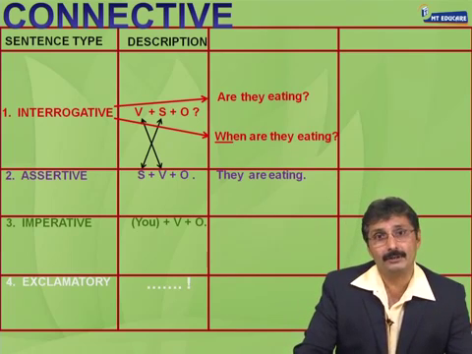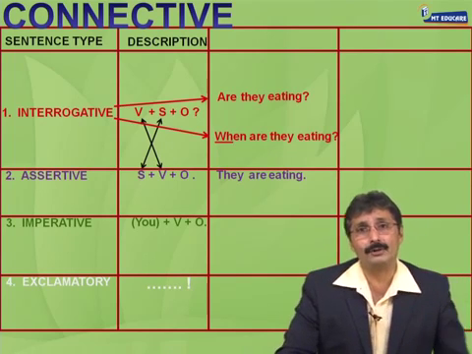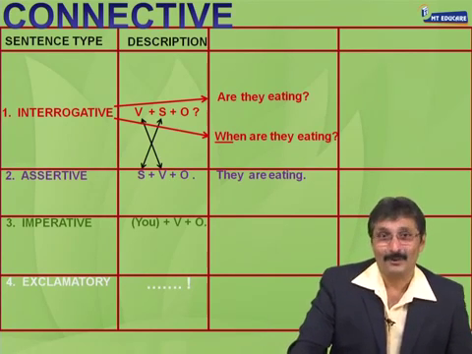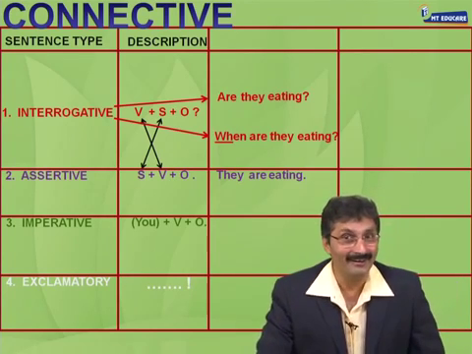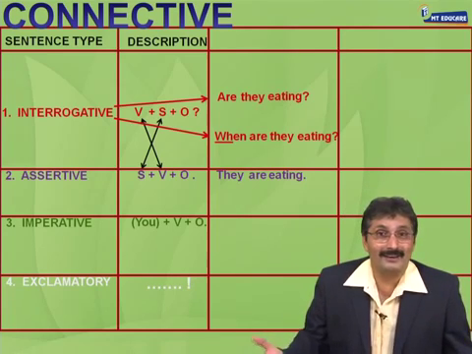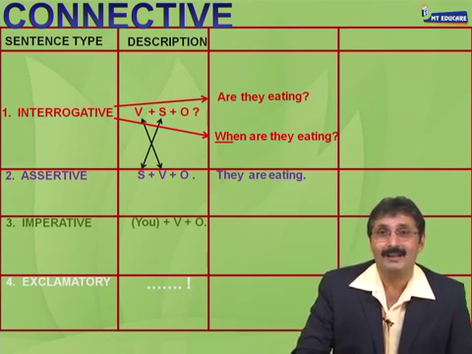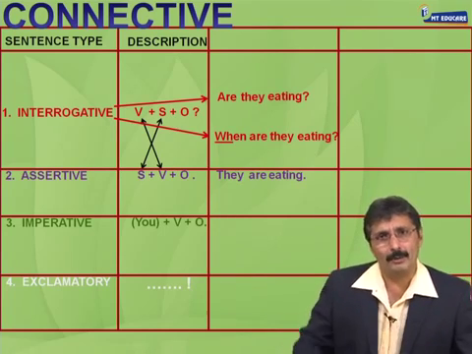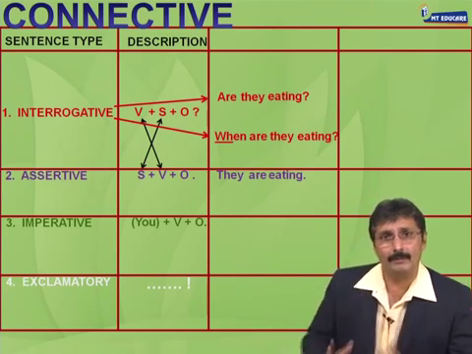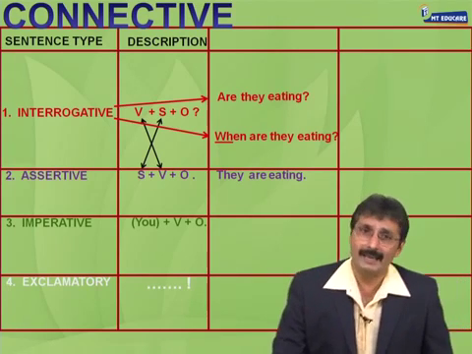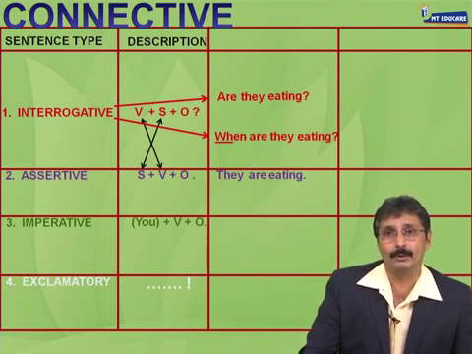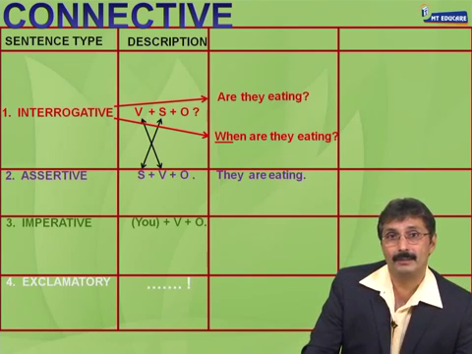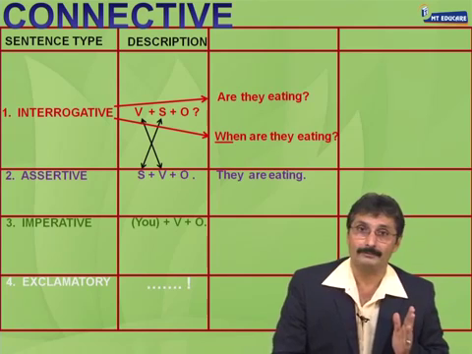But a WH type ka answer can never be yes or no. When are they eating? Yes. What is your name? No. WH का question answer कभी भी yes or no नहीं हो सकता. So again we are back to this. दुनिया में 2 किस्म के interrogatives है. एक WH type which uses a WH word और दूसरा yes no type which does not use a WH word. दोनों में verb plus subject plus object question mark.